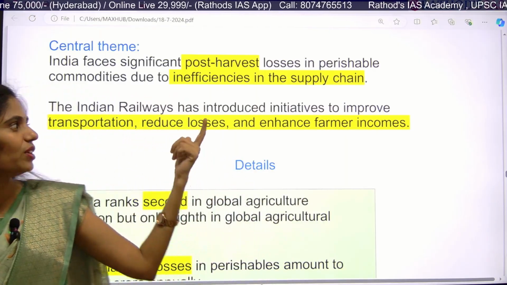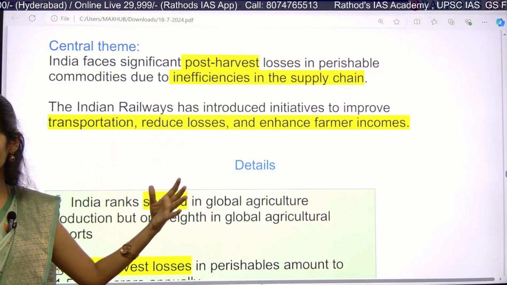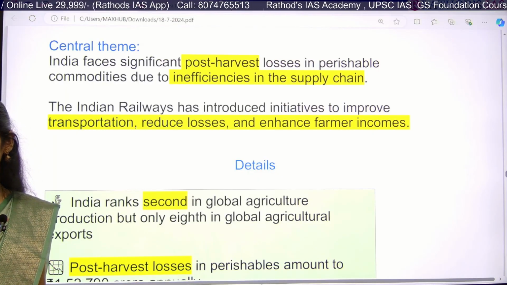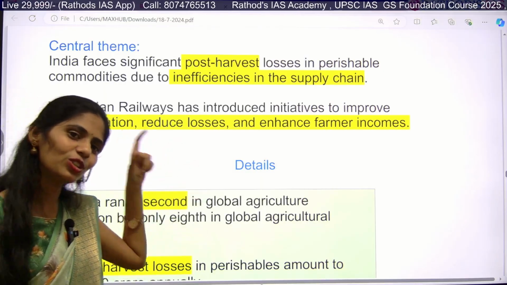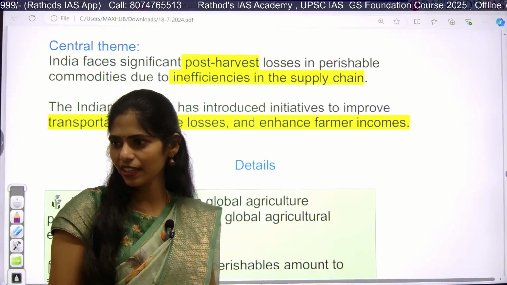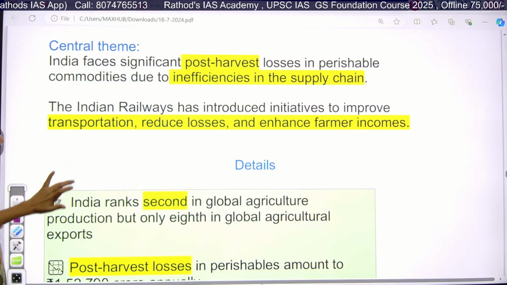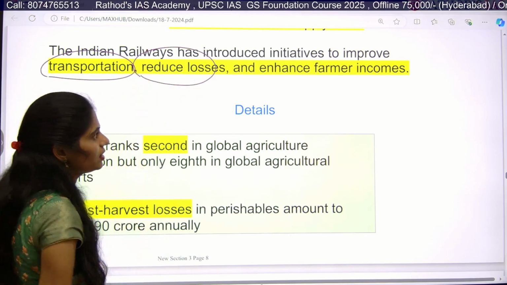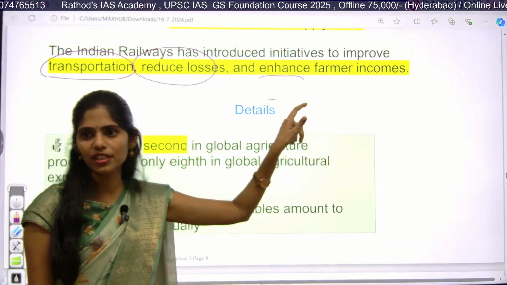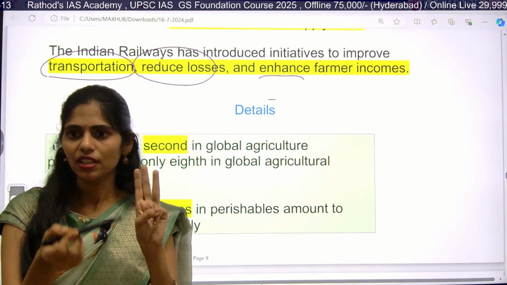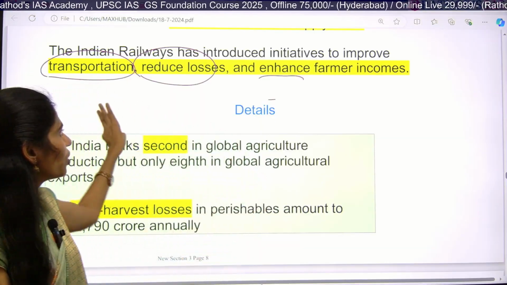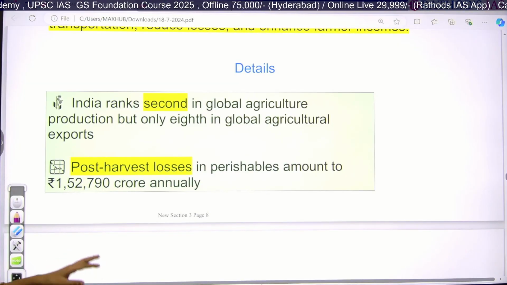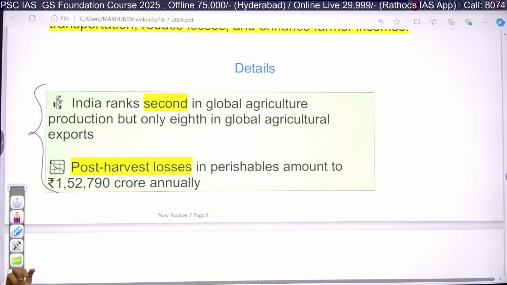Whenever perishable goods are wasted, it causes losses to the farmer, and then how can the government increase the income of the farmer? It cannot. So to increase farmers' income, these kinds of steps can be taken by the government, right? They are focusing on improving transportation and reducing losses, and they want to enhance farmers' income. These three things are there. What steps are the railways taking? They are focusing on these three things. So why do we need effective supply chains? Because you have to write these 2 points for sure in your notes.